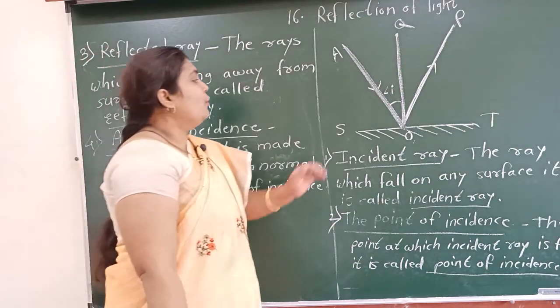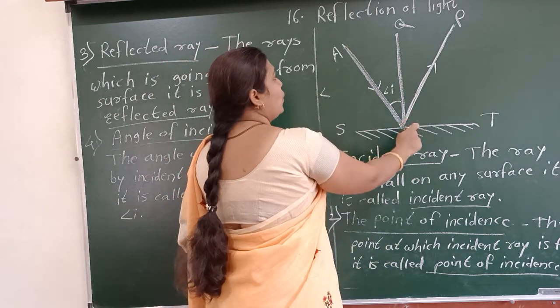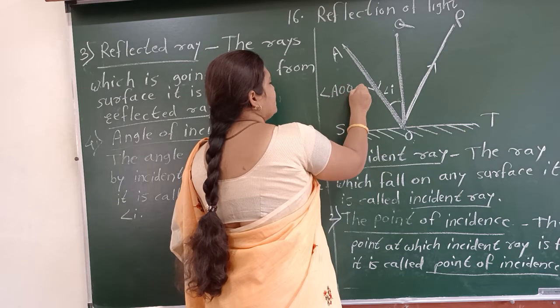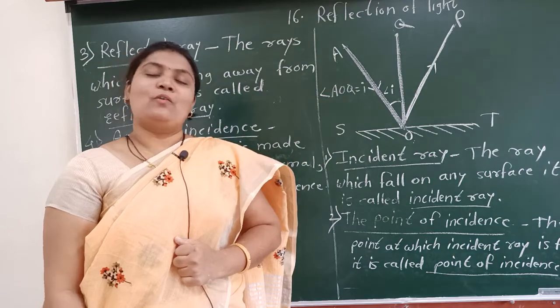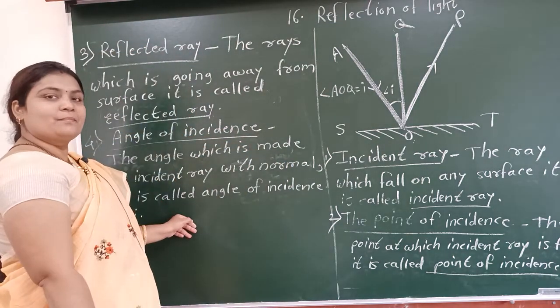Now, here which is the angle of incidence? Angle AOQ. Angle AOQ is equal to i. i means angle of incidence. Okay, write down this. Finish.